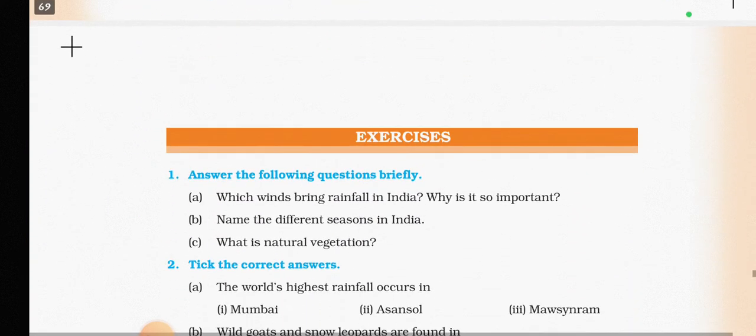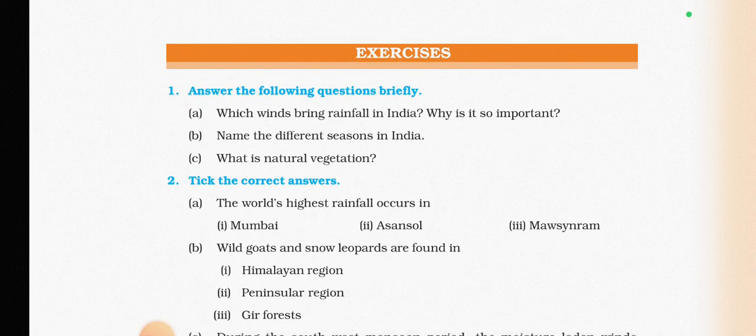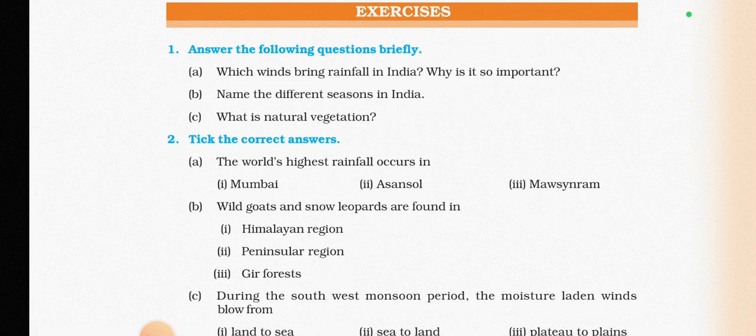Now you have been given these exercises. The first one is which winds bring rainfall in India and why it is important. This is the southwest monsoon. Name the different seasons in India. Summer, winter, and the southwest and retreating monsoon. So four seasons are there. What is natural vegetation? Natural vegetation is any vegetation which is untouched by human beings. When it grows on its own, it is natural vegetation.